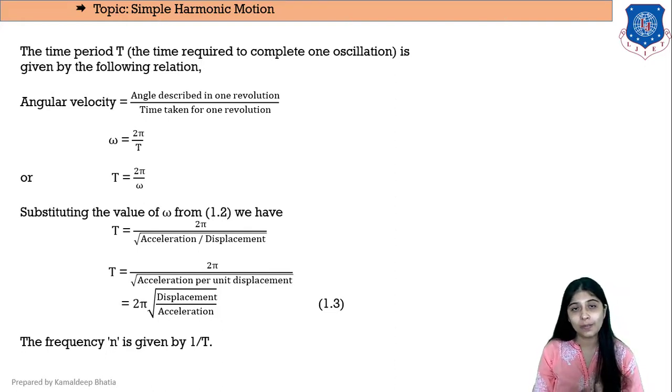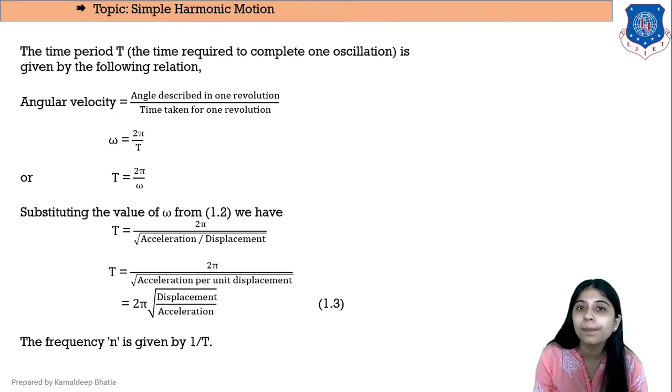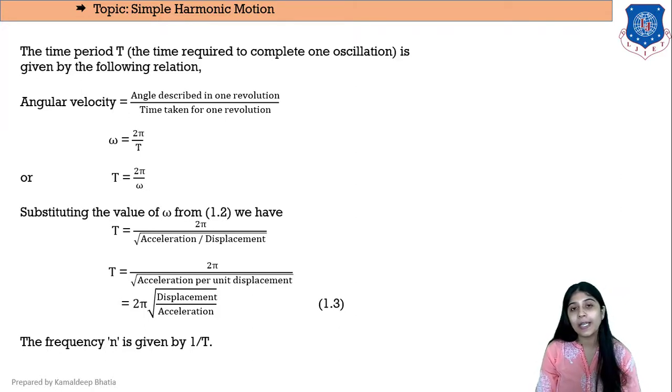Now this acceleration upon displacement can also be written as acceleration per unit displacement, right? So T can be written as 2 pi root of displacement upon acceleration. Remember that frequency n is simply the inverse of time period. Frequency is denoted by n here, sometimes it is denoted by f also. It is 1 upon T.